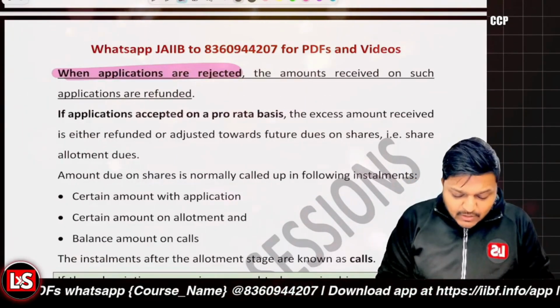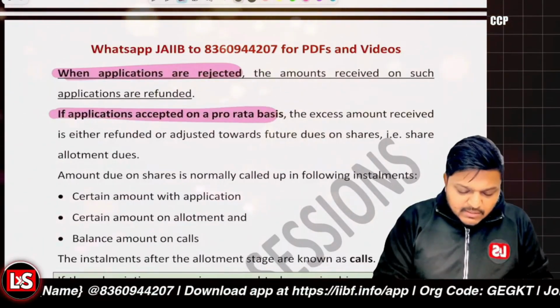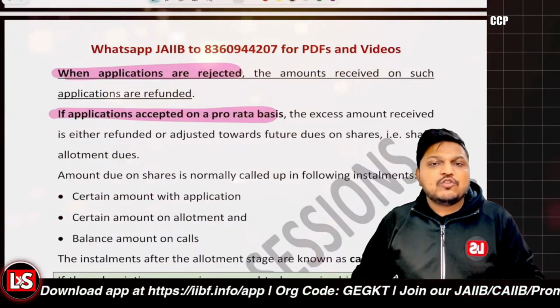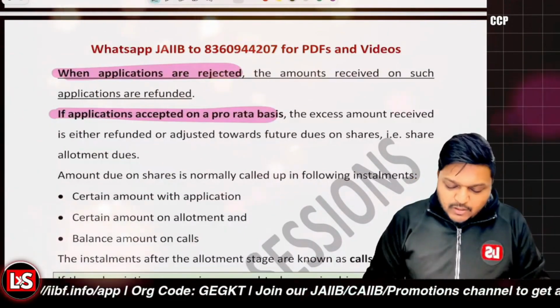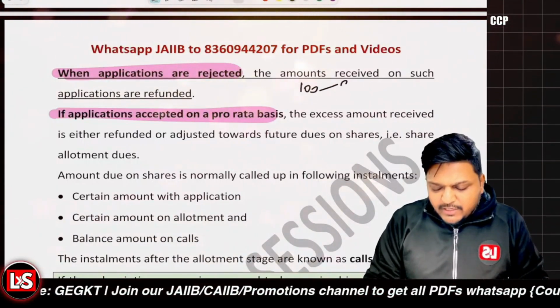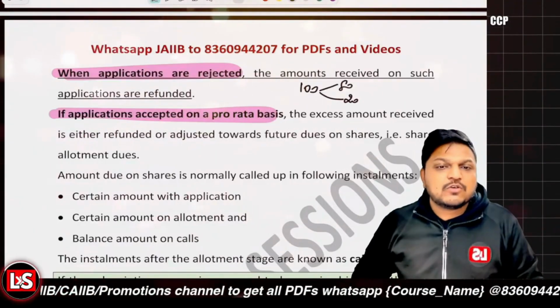And it could be the case that you have accepted the application on a pro rata basis. Let's say person A applied for 100 shares and you decided that you will be allotting 80% of the shares. So person A applied for 100 shares, he will be allotted 80%, and money will be refunded for 20% of the shares, or 20 shares here.